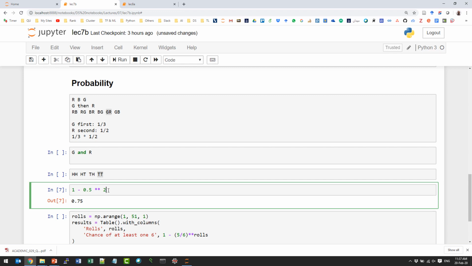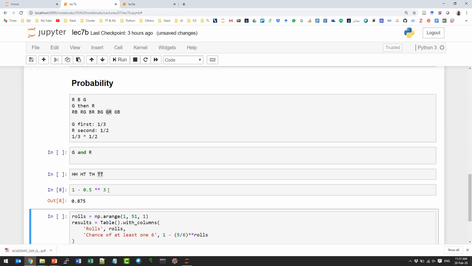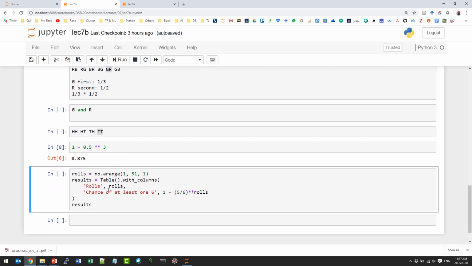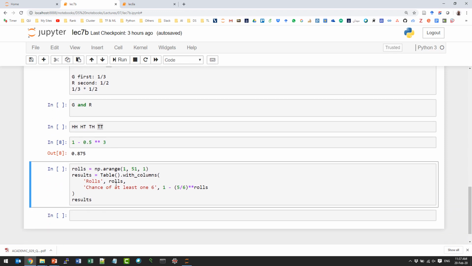Now, if I have more than 2 coins, let's say 3 coins, how will that be different? It will be power 3. Very good. Now the probability will be 0.875. So you see, it will increase, right? As we take more samples, as we run the experiment multiple times, the chance of having at least one will increase, and that's logical, right? As we get more and more samples, this one will appear eventually. If I want to generalize this, here is again the die experiment.